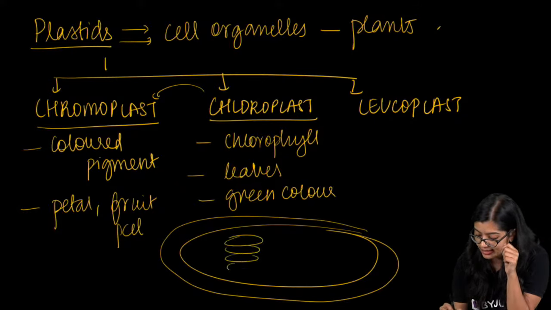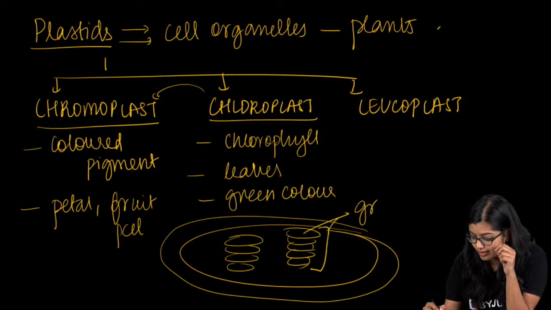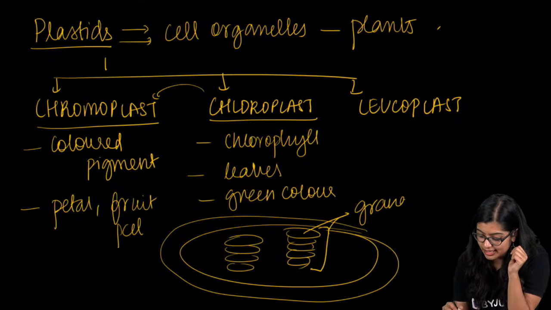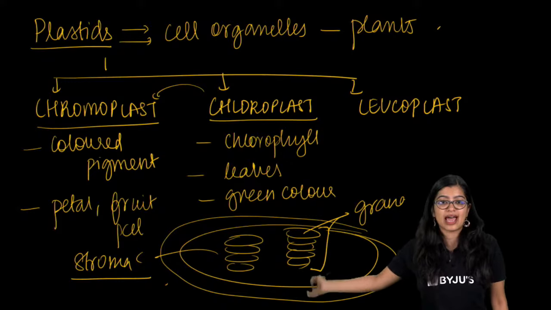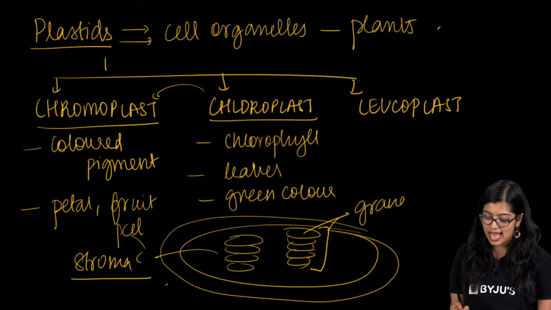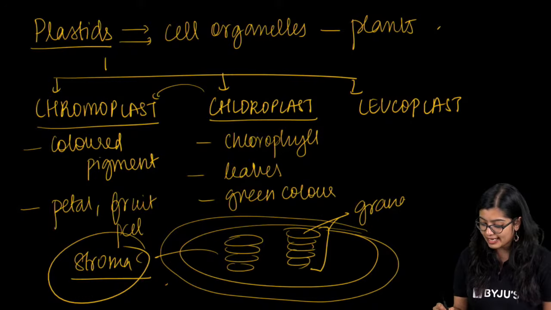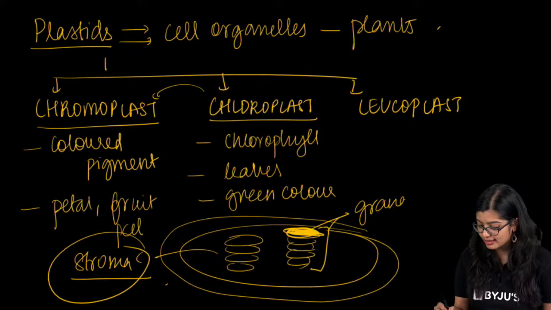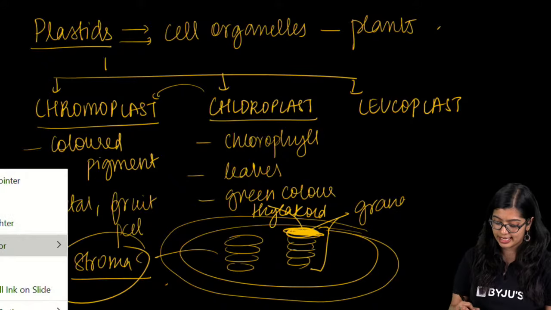When you look at the structure of chloroplast, this is also a double membrane structure. Inside, there are these sac-like, stack-like, disc-like structures, which are called grana. There is some empty space around it which we call stroma. Somebody was asking me, ma'am, stroma and grana, what is it? Grana is the stack, stroma is the space inside the chloroplast. Each single thing here is called a thylakoid, and the chlorophyll is present in this.